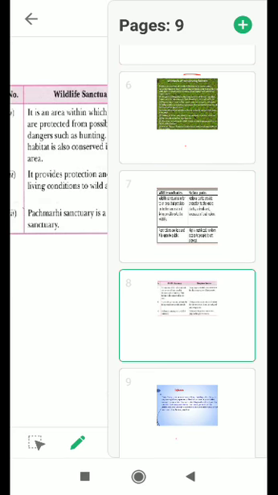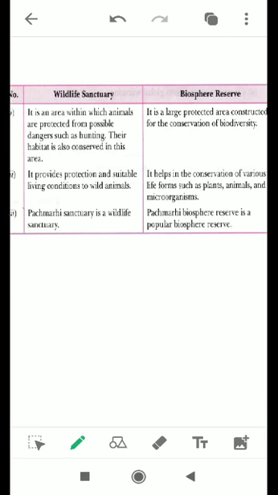Next, the difference between wildlife sanctuaries and biosphere reserves. A wildlife sanctuary is an area within which animals are protected from possible dangers such as hunting. Their habitat is also conserved in this area. Whereas a biosphere reserve is a protected area constructed for the conservation of biodiversity.